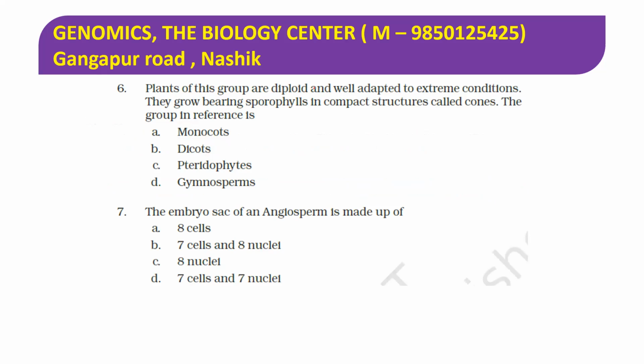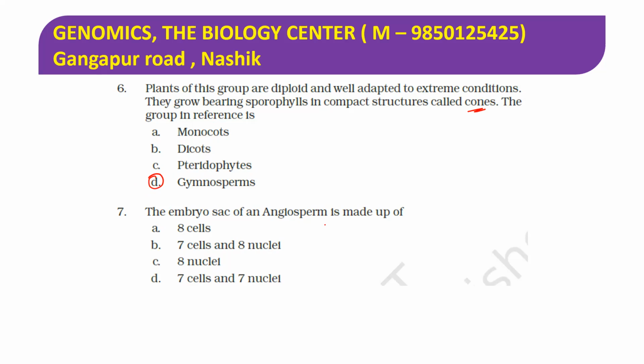Plants of this group are diploid and well developed for extreme conditions. They grow bearing sporophylls in a compact structure called a cone. The group in reference is gymnosperm. Gymnosperms produce naked seeds. All tall trees and shrubs come under gymnosperms, and in gymnosperms there are cones, microsporophyll and megasporophyll. Microsporophyll is the male cone and the female is the megasporophyll, right? So this cone is basically the property of gymnosperms.